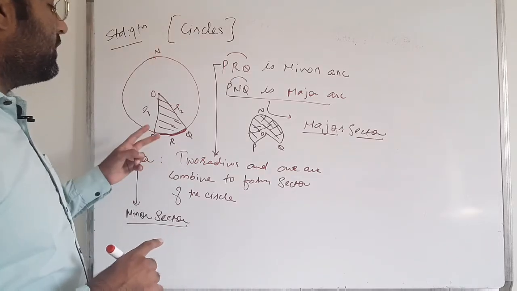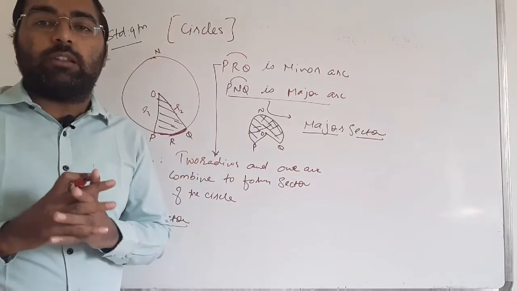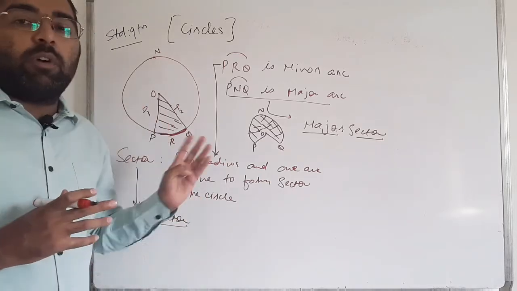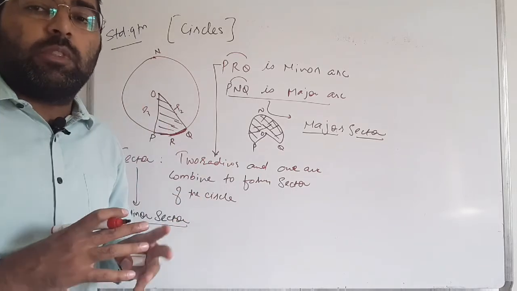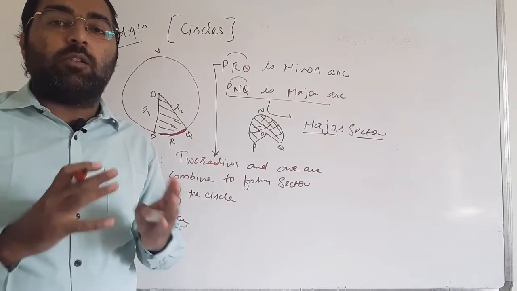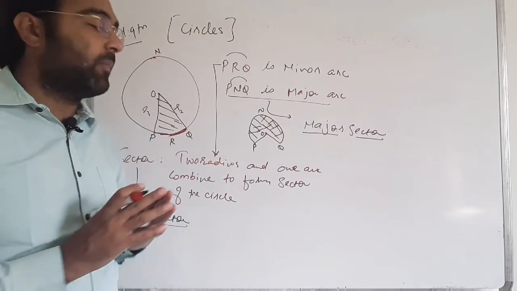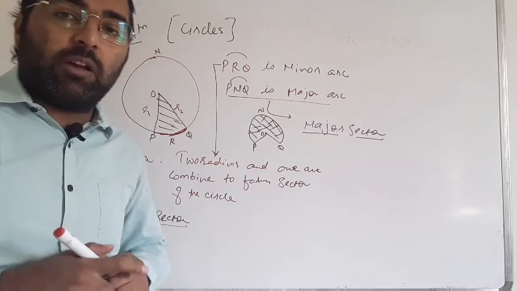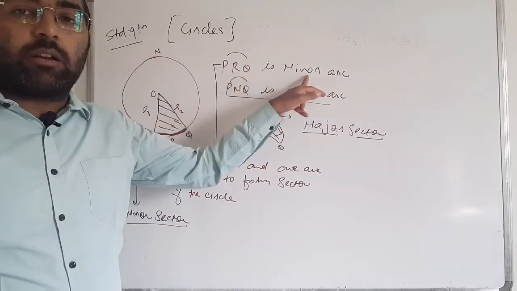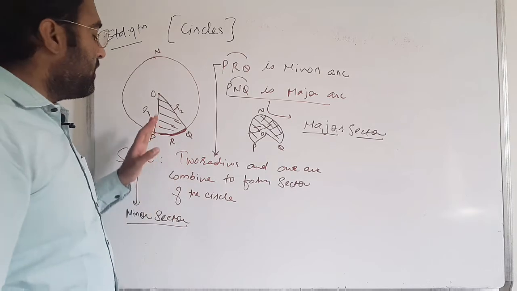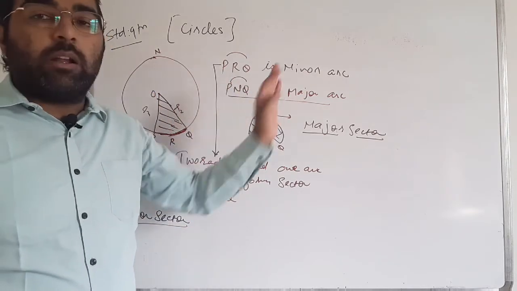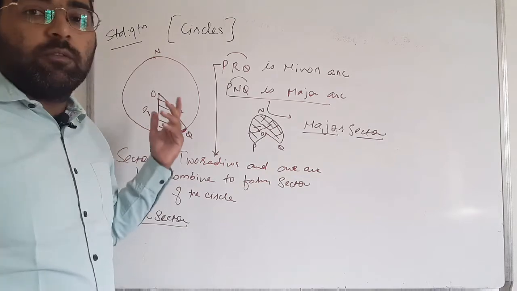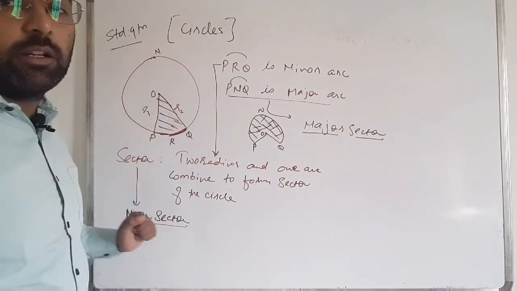Minor sector. First of all, we will know what a sector is. A sector is two radii and one arc combined to form a part of the circle. Two radii with the smaller part, the minor arc, form the minor sector.